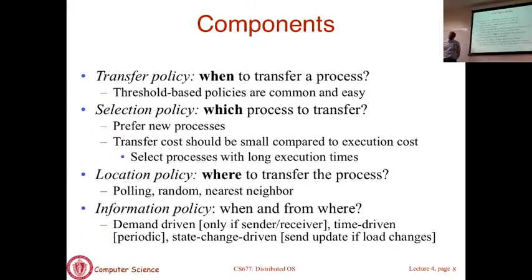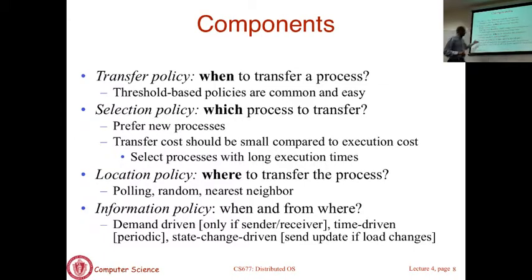The other one is called the selection policy. Once I've chosen to send a task somewhere else, how do I decide which machine to send it to? Okay. The first one is when to transfer, this one is which process, sorry. The selection policy is not where to send it, but which process to send. Okay. The location policy is where to send it. Okay. So you have to make this decision. When should I invoke distributed scheduling? Which process or processes should I offload from this machine? Which other machine should I send it to?